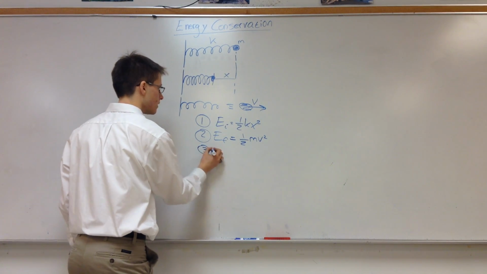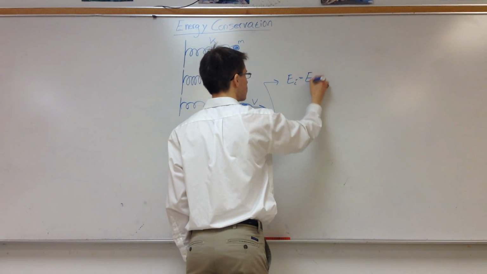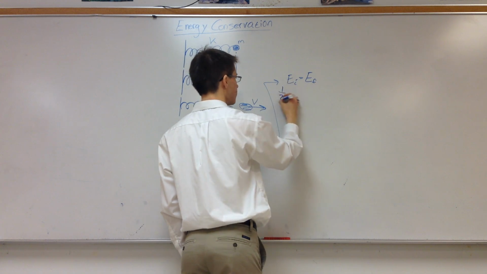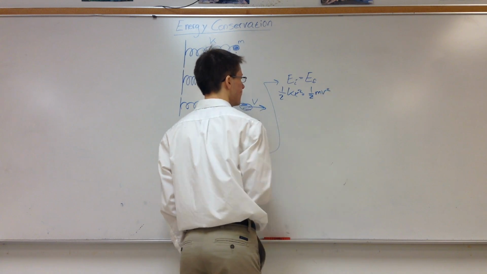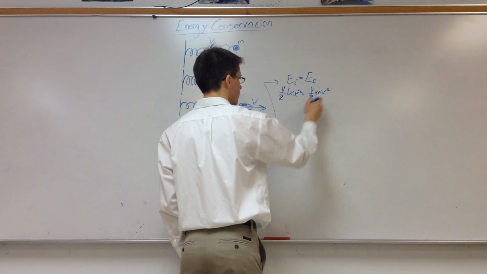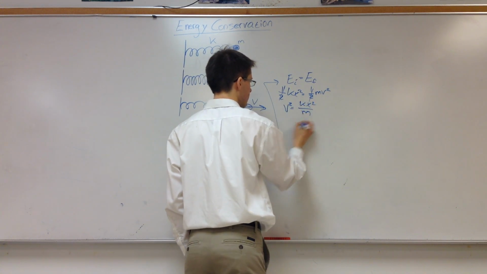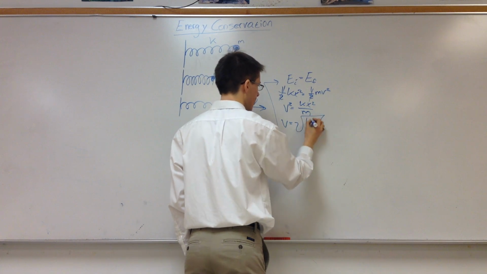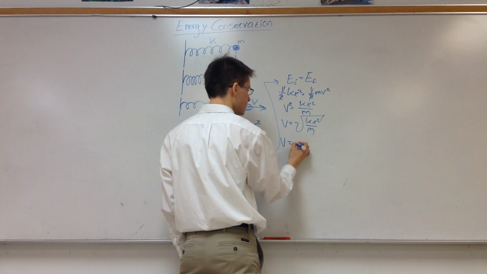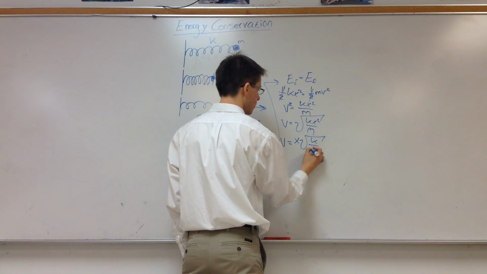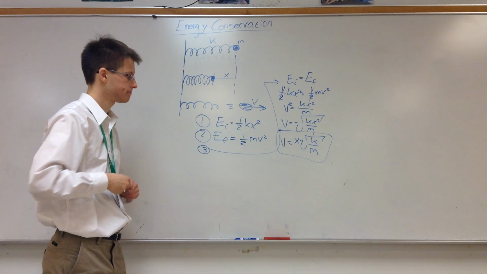Step 3, I'll do over here. We're going to set EI equal to EF, and that gives us 1 half kx squared is equal to 1 half mv squared. And then from there, our 1 halves cancel. And solving for v squared, we get v squared is equal to kx squared divided by m. So then v is equal to the square root of kx squared over m. And we can simplify this by pulling out the x squared. So we get v is equal to x times the square root of k over m. And that's the velocity that the ball is launched with.